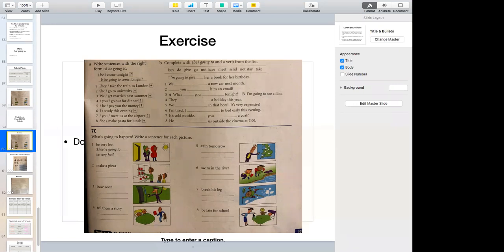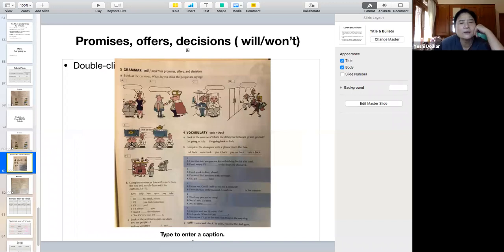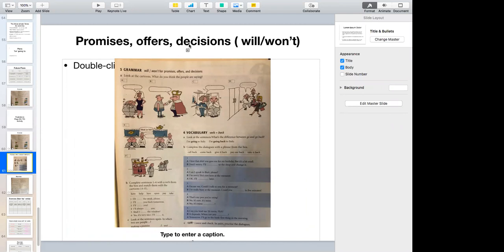So that's practice talking about plans and predictions. Okay. Now we come to the next sound. Now we're going to use will and won't. All right. We use this to express promises, offers, decisions.